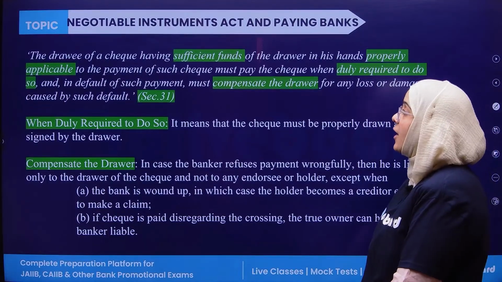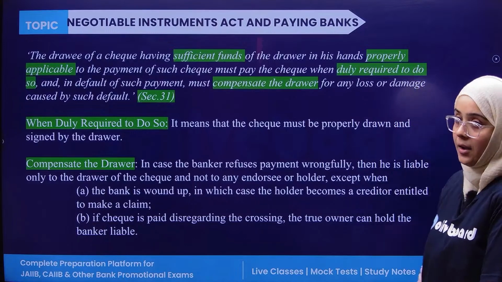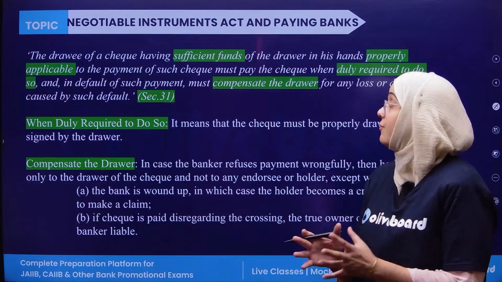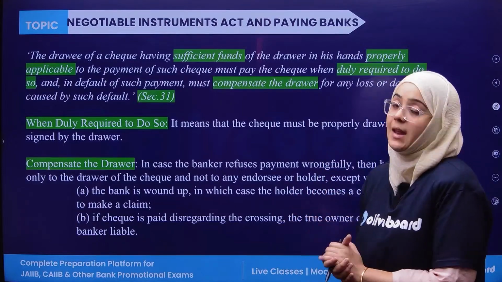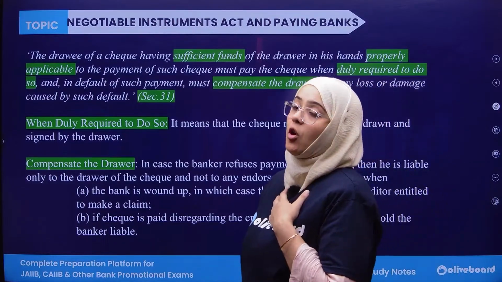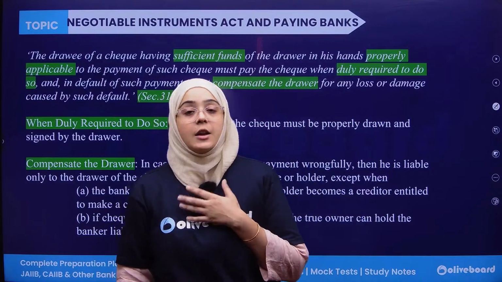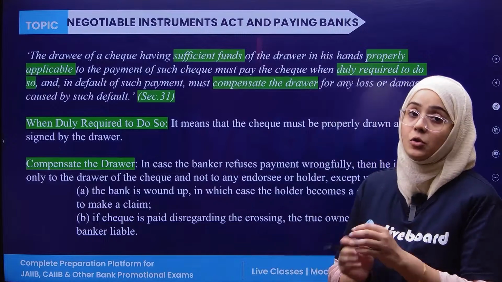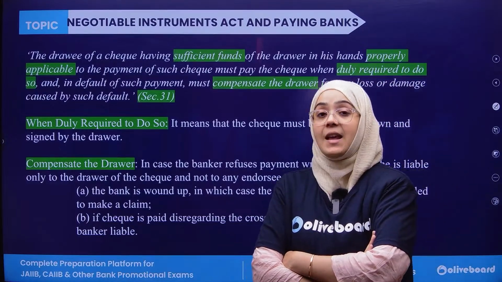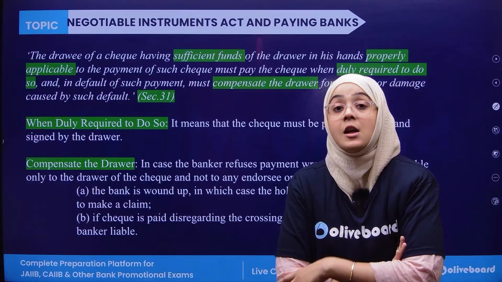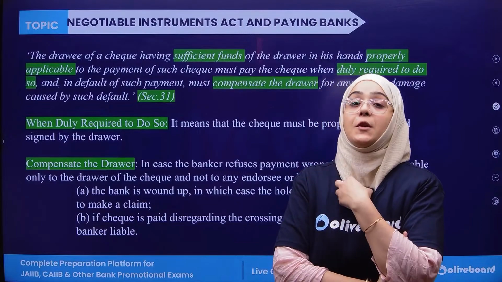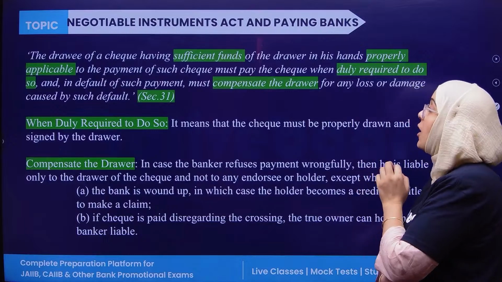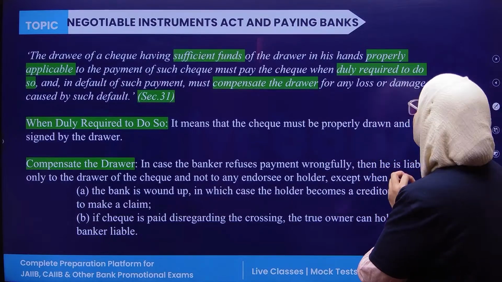So this says that whoever is the drawee of the check will have sufficient funds of the drawer in his hand. For example, I am the drawer of the check. Now I have an account in HDFC Bank. Now, for example, that bank is the drawee. So the drawee must have sufficient funds of the drawer in his hand, which can be used for making the payment of such check.